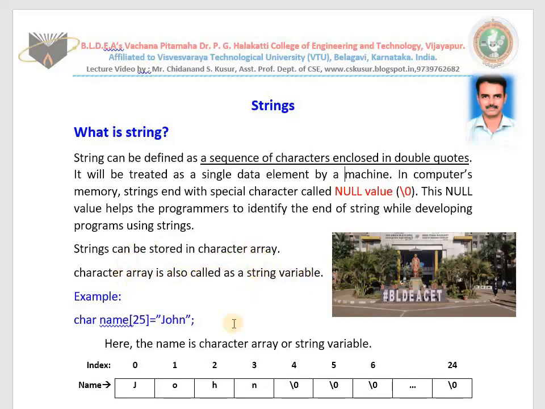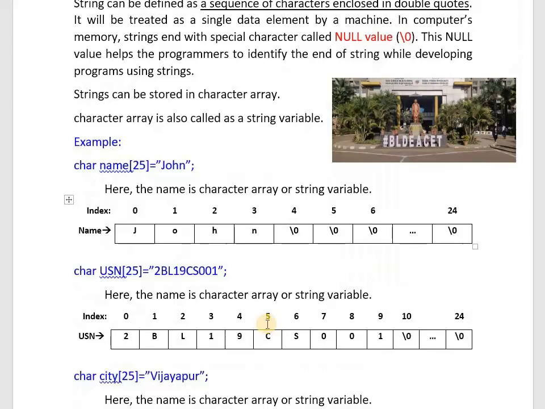Yes, look at the examples. Now I would like to store the name John in the computer's memory. char name[25] = "John". J will be stored in name[0]. name[1] will have O, next H, next N. All the remaining memory will have the null value. It helps us identify whether the string is completed or not. I will show you shortly in the next class.